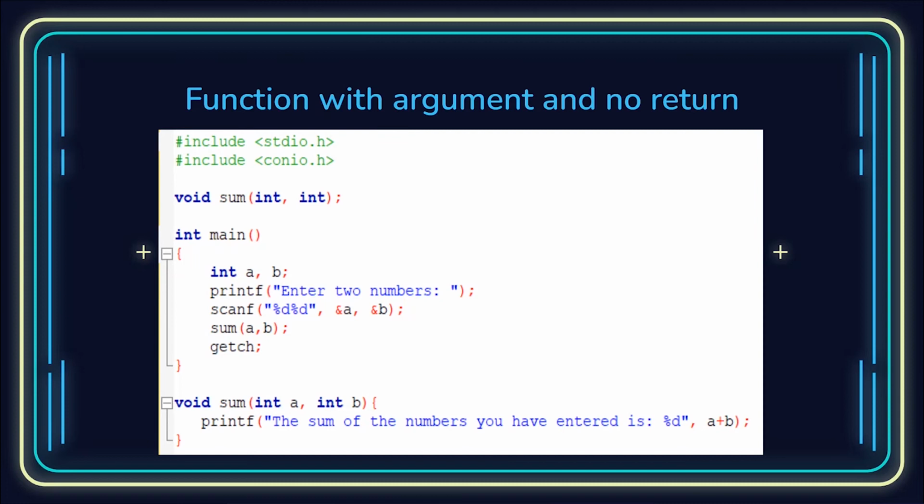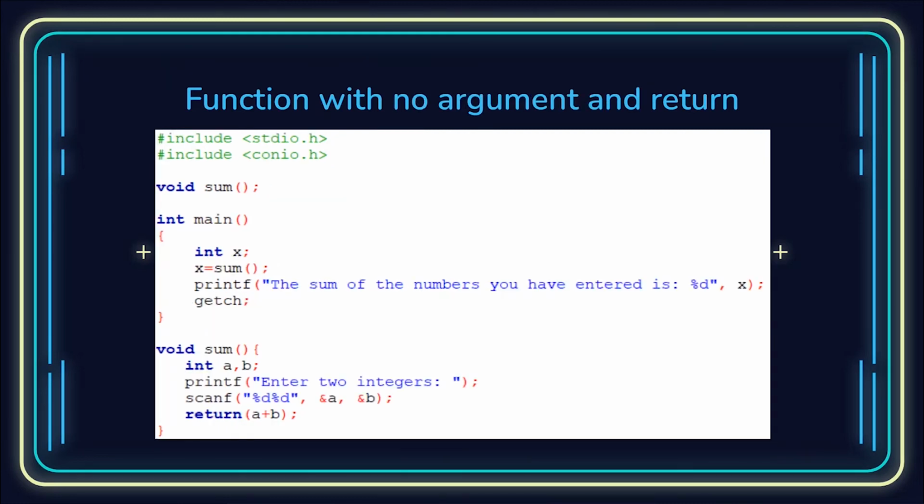Now you'll be seeing in the following code that there is a return statement, but it has no argument. So as you can see, void sum, there are no arguments mentioned here also. But look here, in the definition of the function sum, after we are assigning the value of the integers to the two variables, then we are returning a plus b. So there's a return statement, right? Which was not there in the last two codes. So as a result, we are saying that it is a function with no argument and with return.